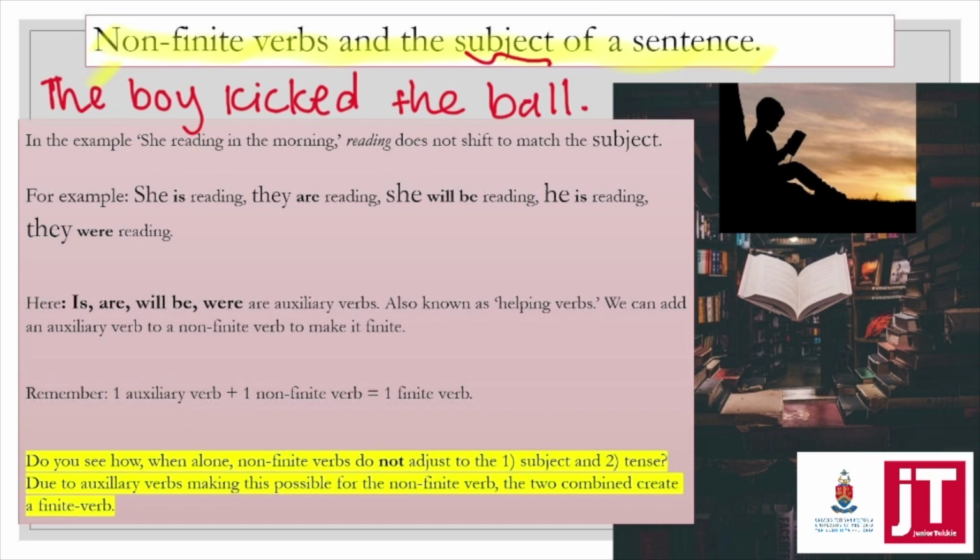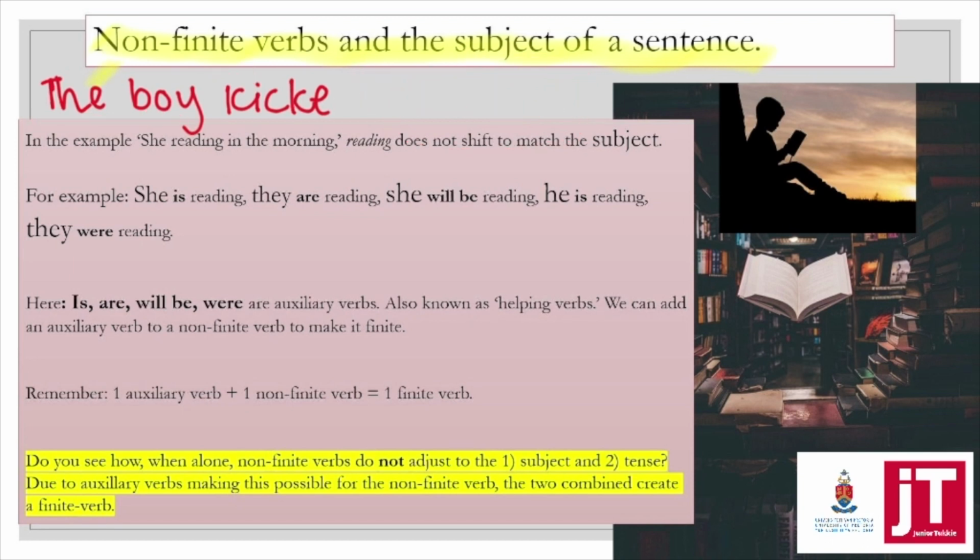So in the sentence, the boy kicked the ball, the ball could be considered the object, because it is the one receiving this kick, and the boy is considered the subject because that is the noun which is performing the action. So the boy is therefore the subject. Okay, so we're bearing that in mind.